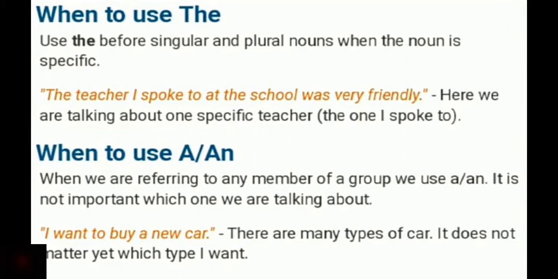When to use a or an? When we are referring to any member of a group, we use a or an. It is not important which one we are talking about. At that time we don't refer to a particular or specific thing or person, right?